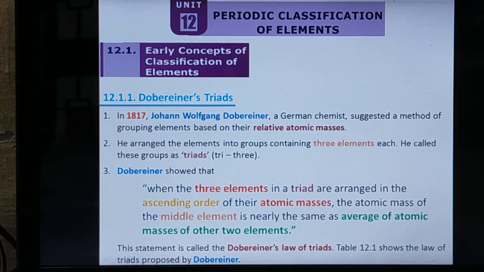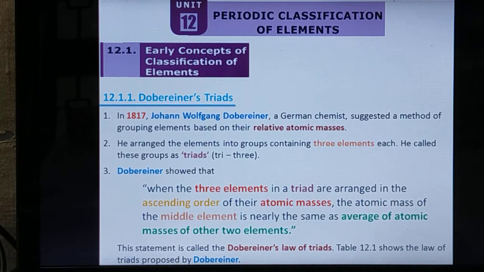In that arrangement of elements, he followed a rule. What is that? The atomic mass of the middle element is equal to the arithmetic mean of the rest of the 2 elements in that set of 3 elements.